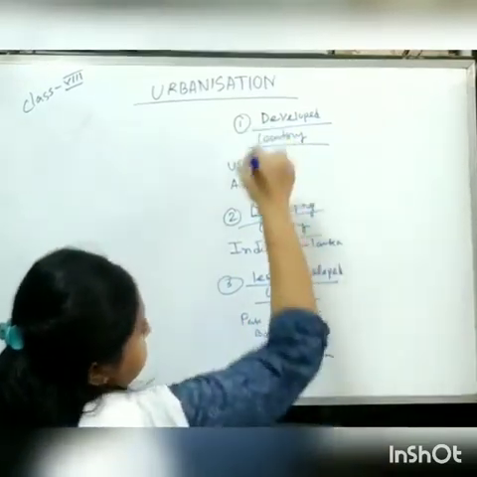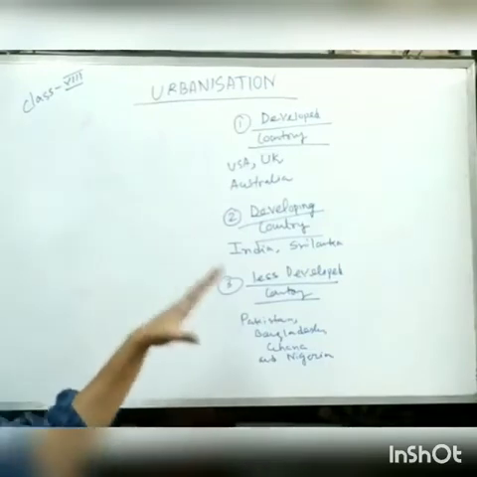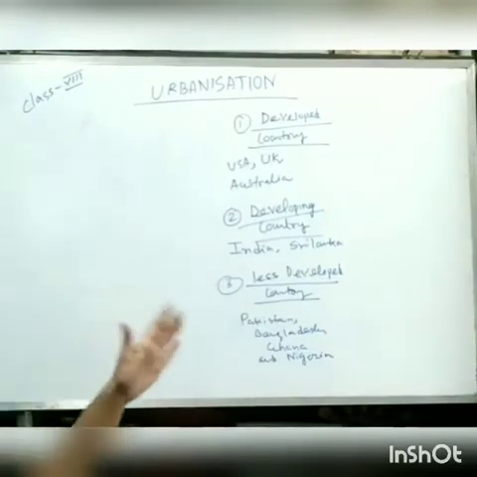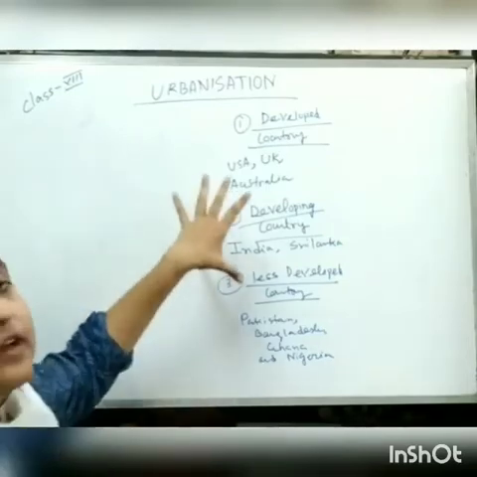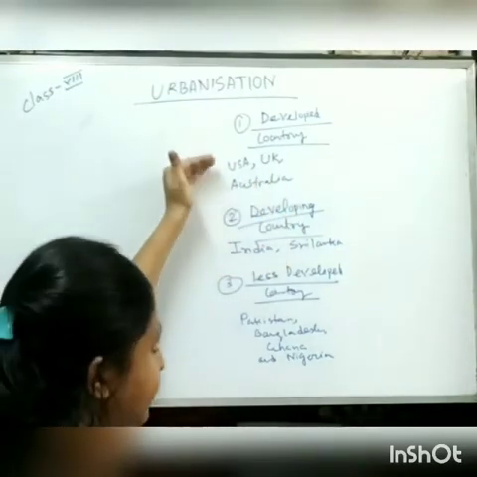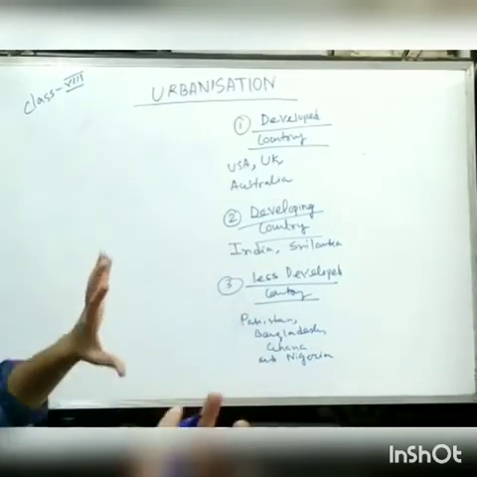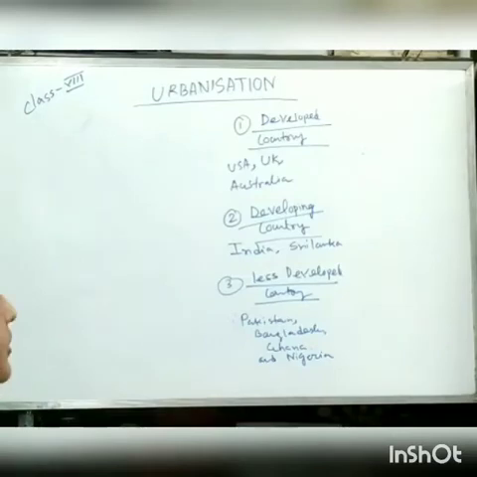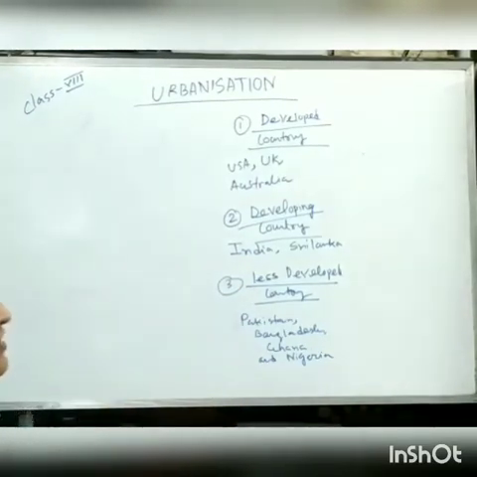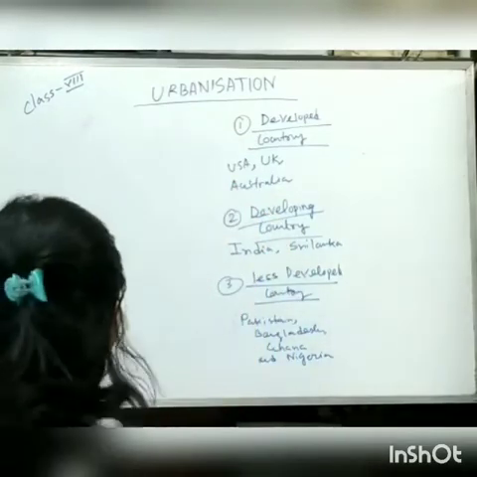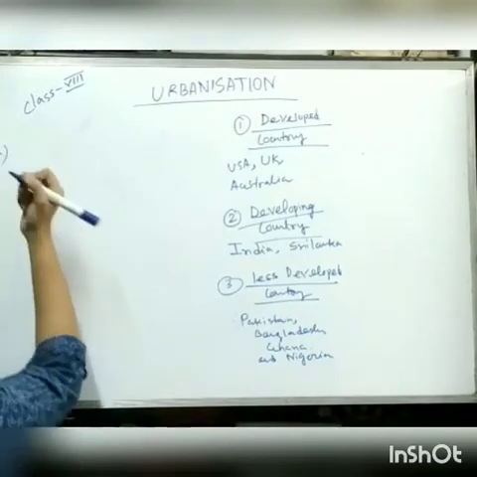So you have to remember, before we start urbanization, you have to gain knowledge about the major types of countries in geographical phenomena. So these are the major three. On the basis of the developed country, the developing country and the less developed country, you have to gain knowledge about the urbanization process, how it happens and how it affects particular places. Okay, so we start from the first point, or the first factor.